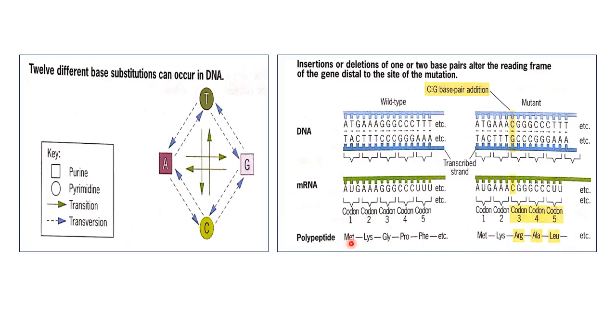So we can see that methionine is similar, lysine is similar, but the third amino acid in wild type DNA is glycine, while in mutated DNA it is arginine, and all subsequent amino acids have changed. So now this is a completely different protein as compared to the wild type protein, and due to this completely different protein, a new phenotype, a mutated phenotype, or a lethal phenotype is produced.